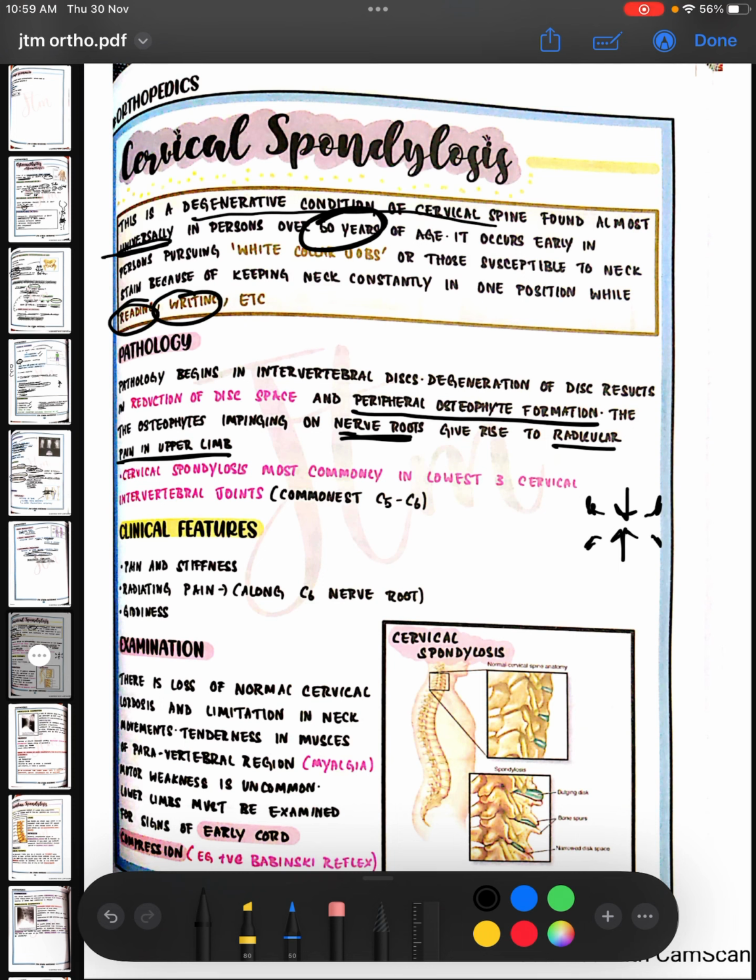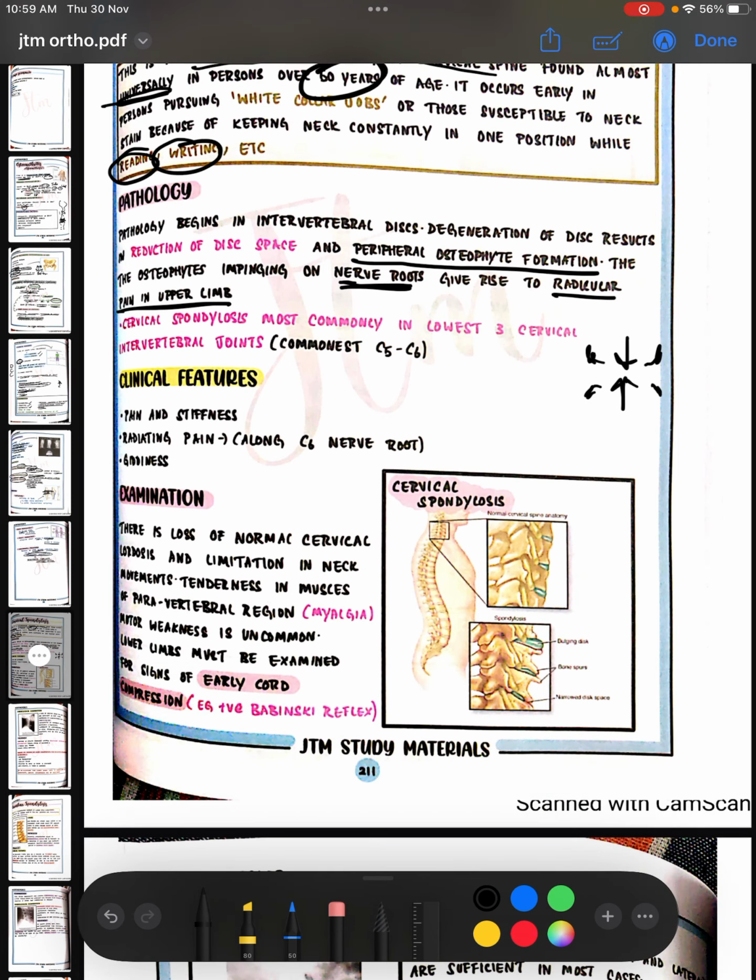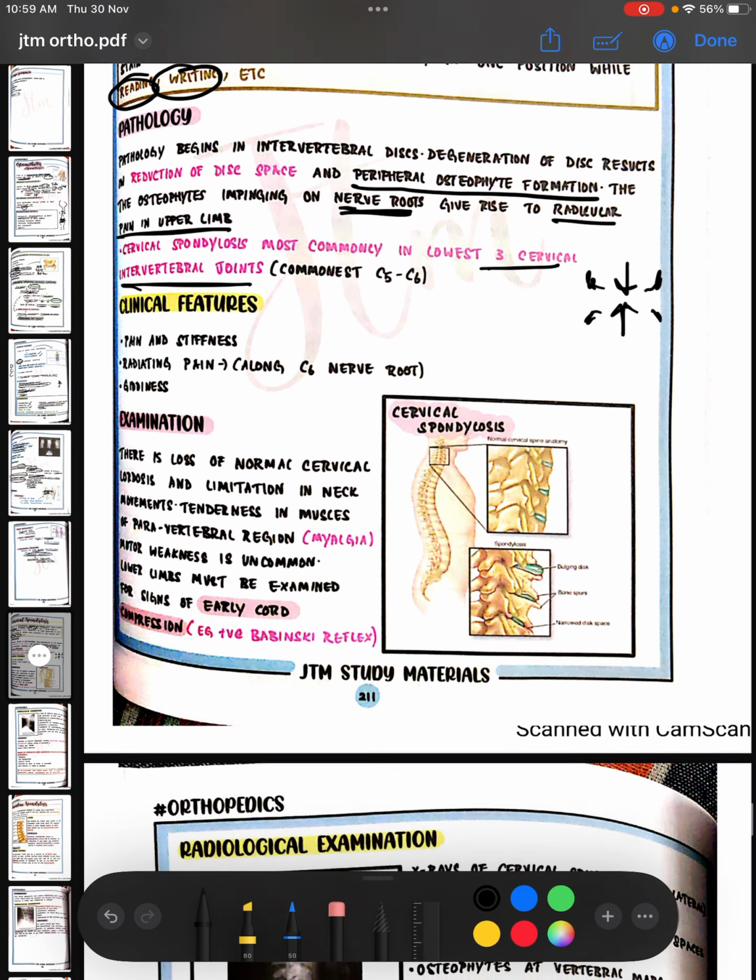In spondylosis, they impinge on the nerve roots, so they give rise to pain, here radicular pain in the upper limb. Cervical spondylosis is most commonly found in the lowest three cervical intervertebral joints, so C5 to C6.